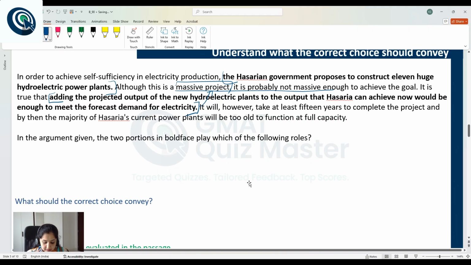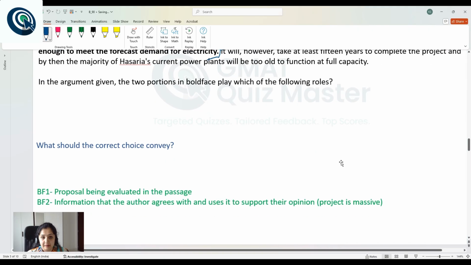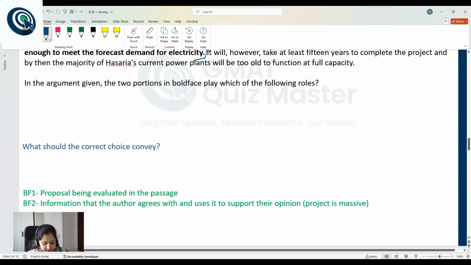So, the description for BF2 will be something like: information that the author agrees with and uses to support their opinion that the project is massive. With this understanding, let's move to answer choice analysis. But before that, let's update our error analysis table.